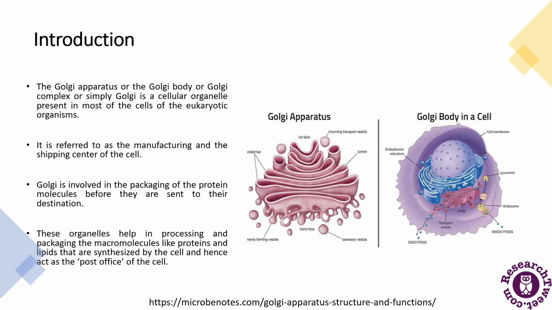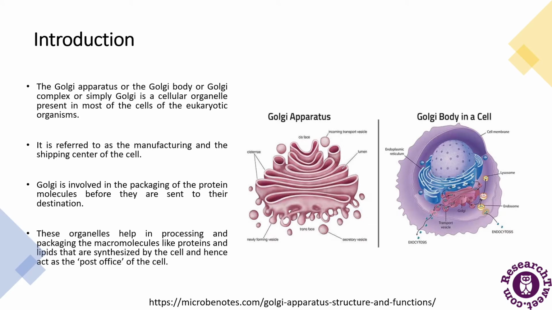The Golgi apparatus is called by different names also. For example, it can be called the Golgi body, Golgi complex, or simply the Golgi, and it is present in eukaryotic cells. This is the introduction part.